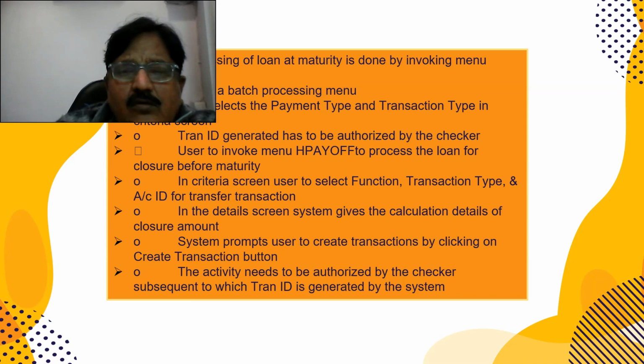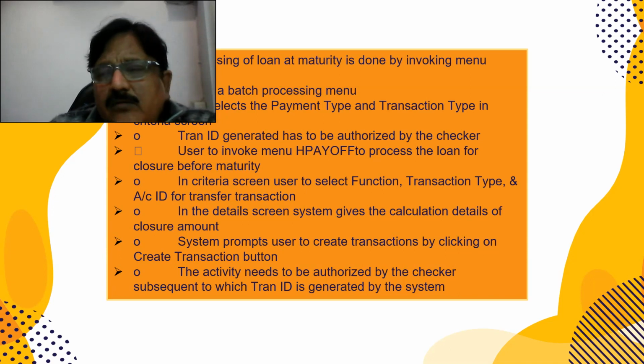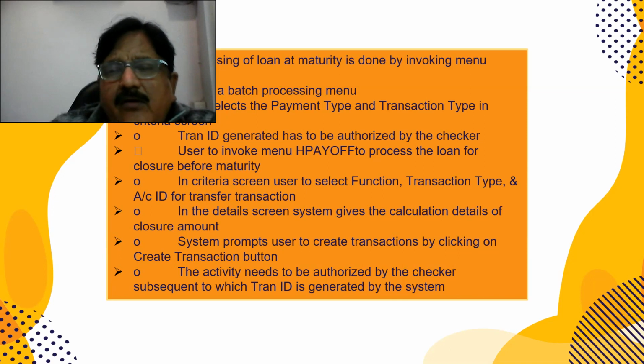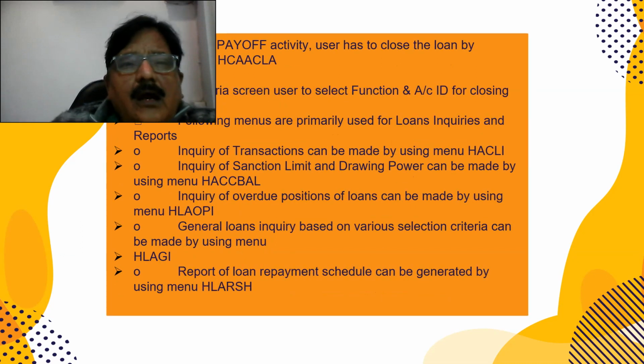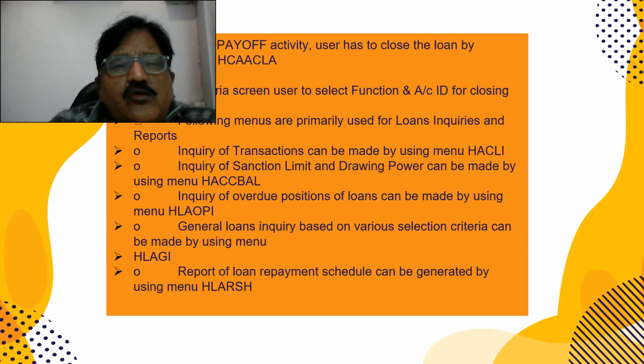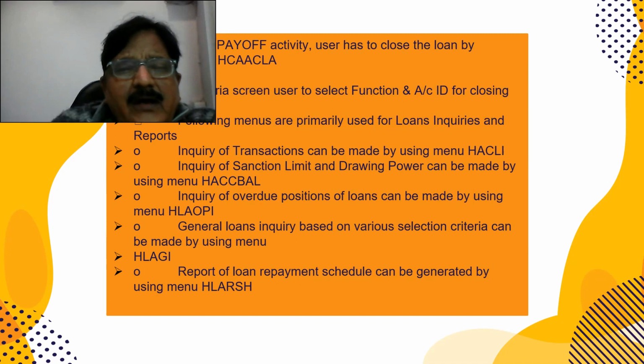So I've given you how to open the account, how to close the account, and how to prepay any amount due, of any loan amount or any installment due which is paid later by the customer. I have given all those commands. You can view these videos again and again, make a note of it, and use it. After each payoff activity, the user has to close the account by invoking menu option HCAA, select function closure and account ID.